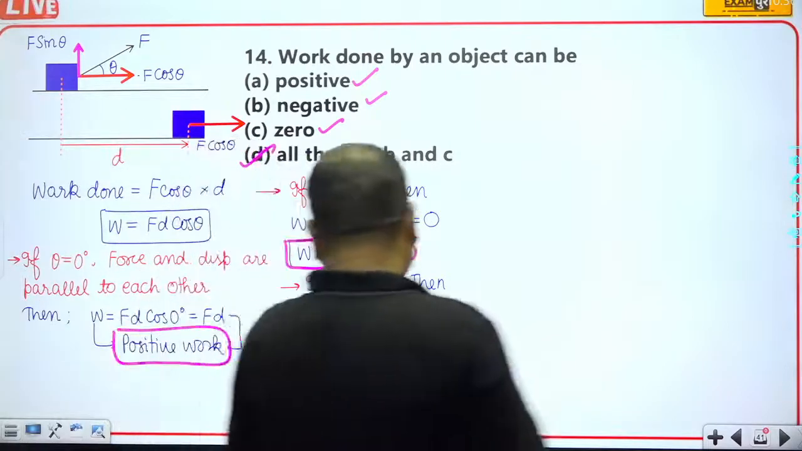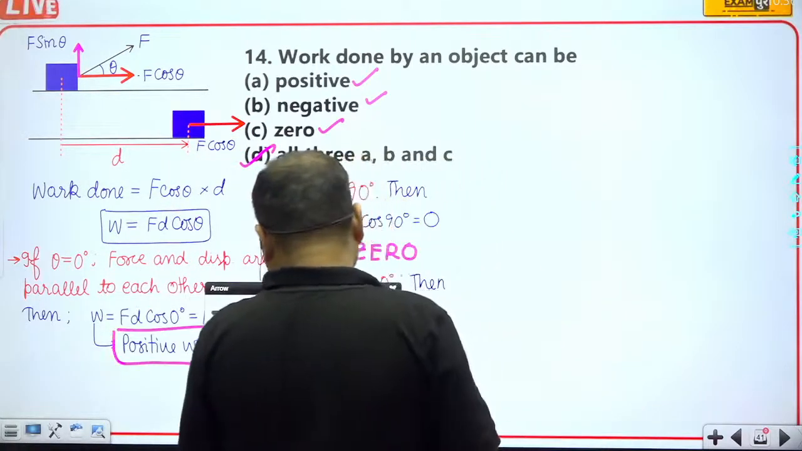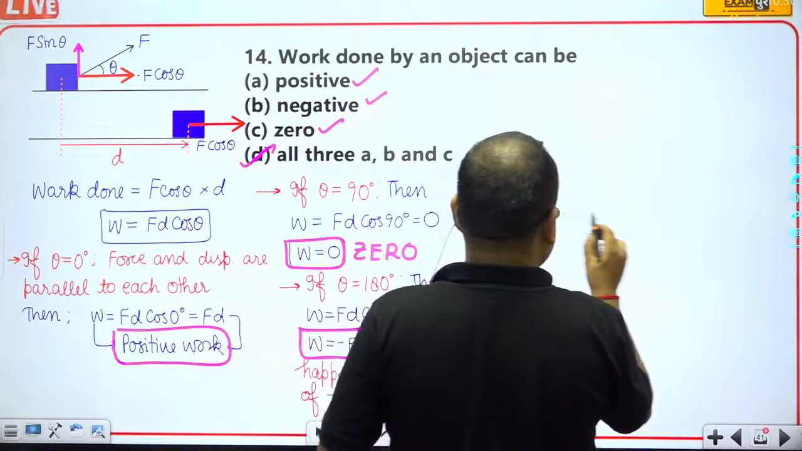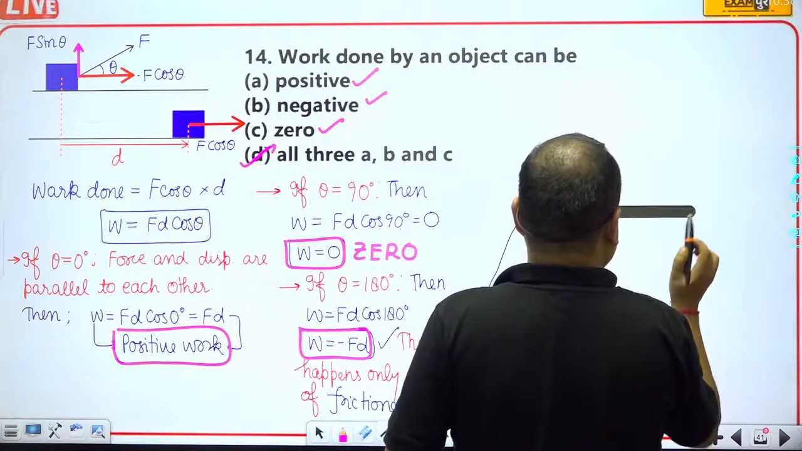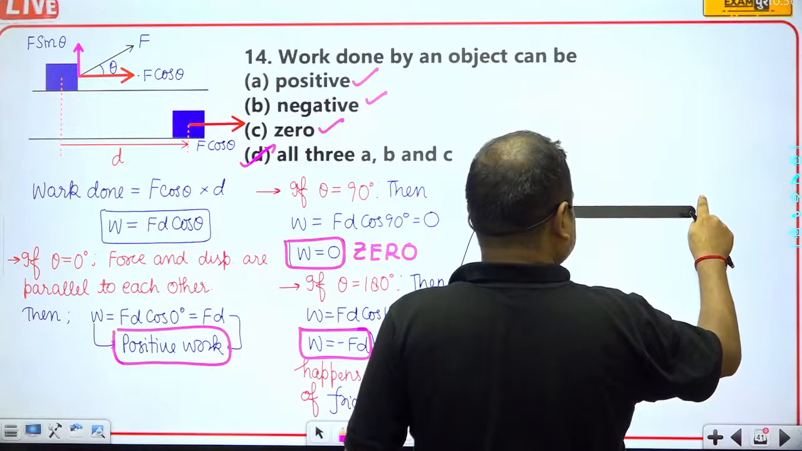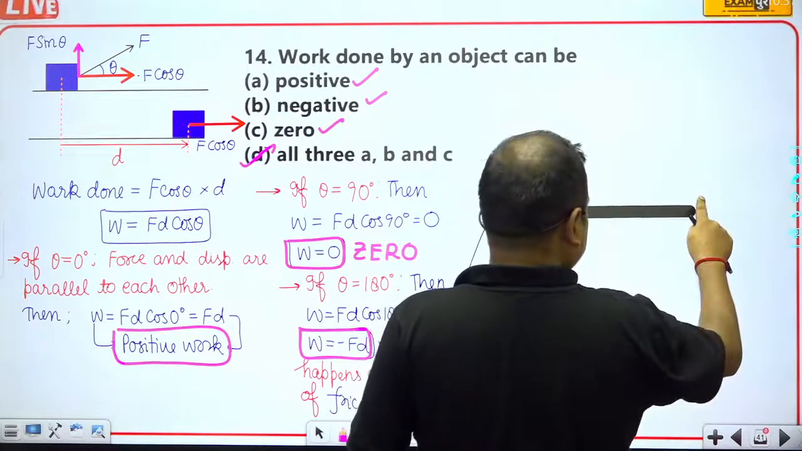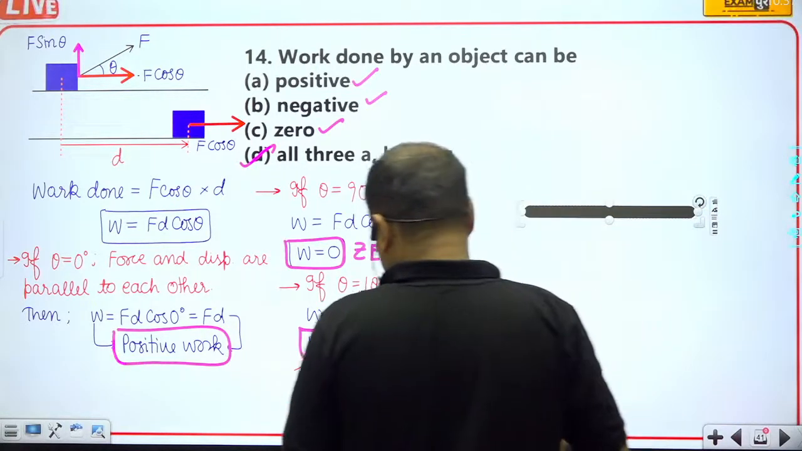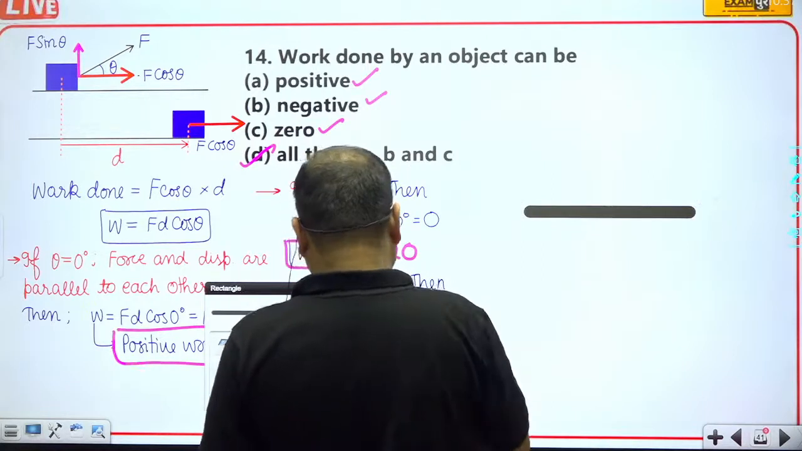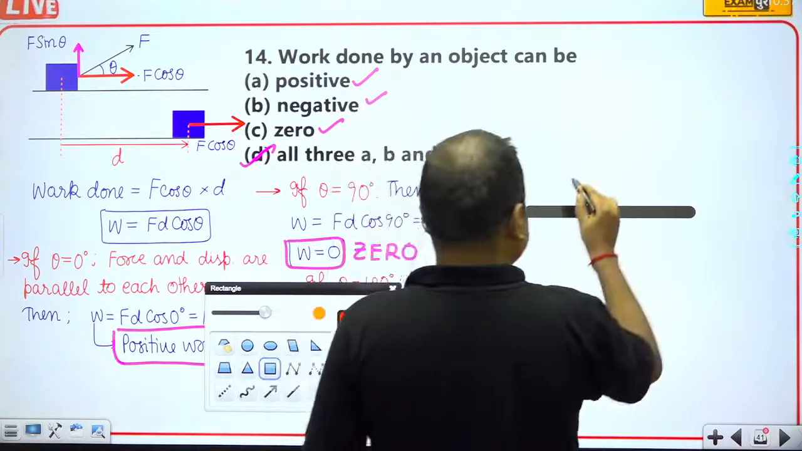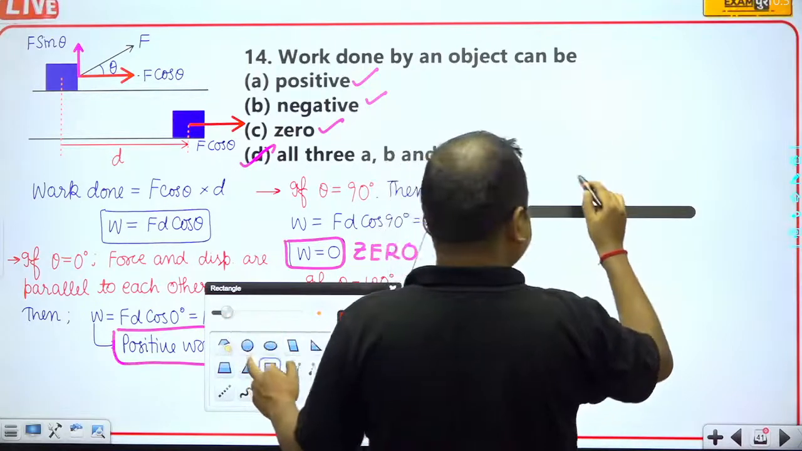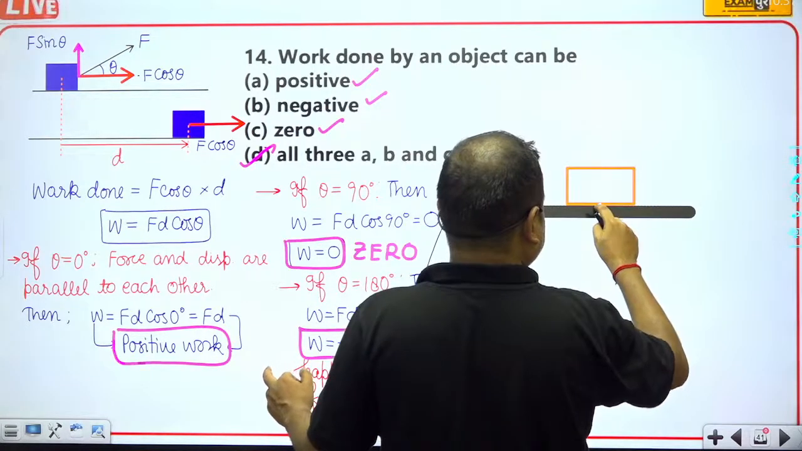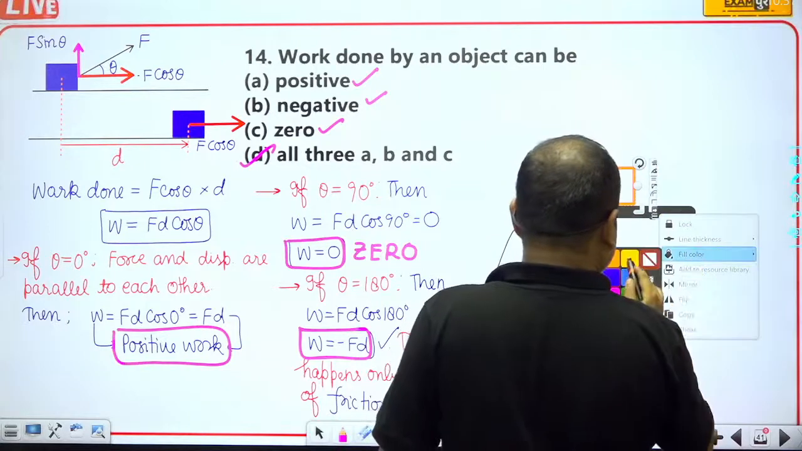Okay, so guys, we all know that when a body moves on any surface, suppose that this is the surface and this is the body like this.